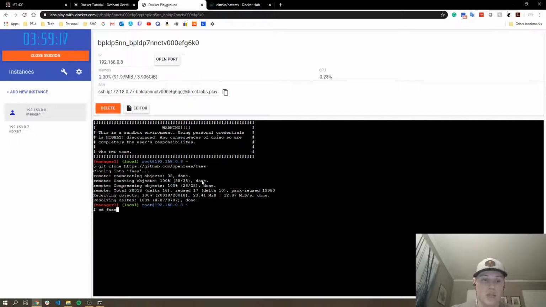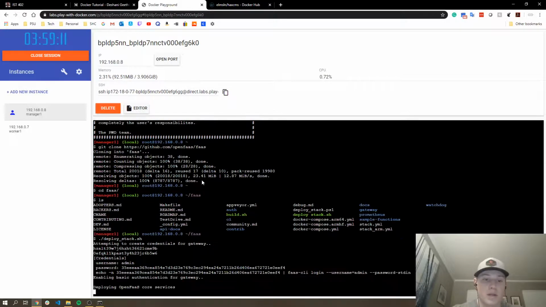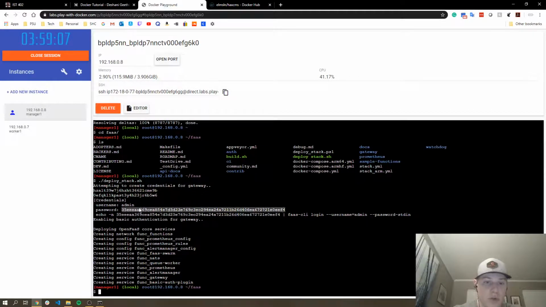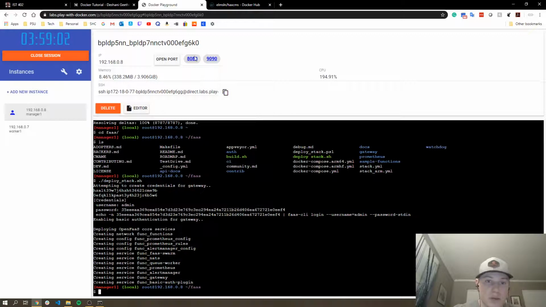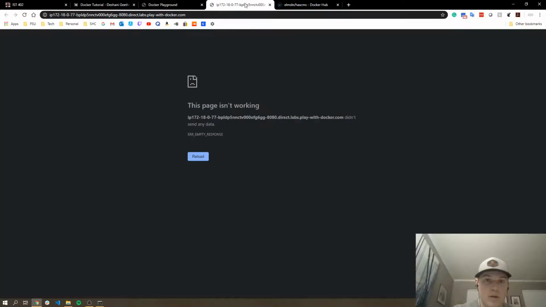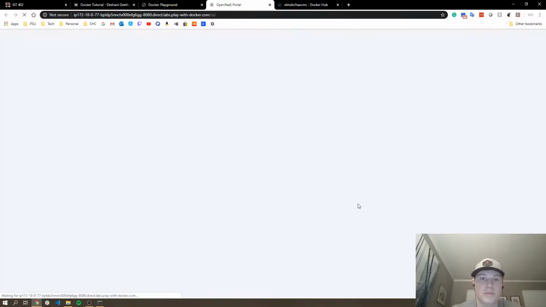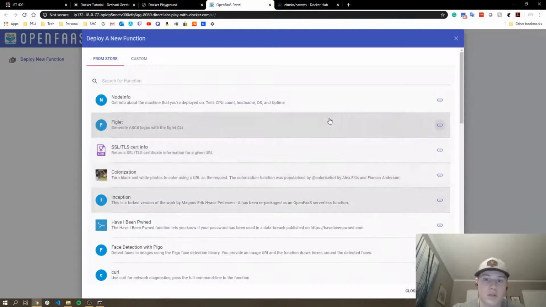Alright, so let's change our directory into our faas here, and then let's do the deploy stack command, run that, and it's going to give us some stuff here. So here is our password, our admin password, which we're going to copy. Let's open up port 8080 here. Okay, we're going to let this load. There we go. Admin, and then we'll paste in our password. And now we're going to open the Faas portal. Let's deploy a new function.